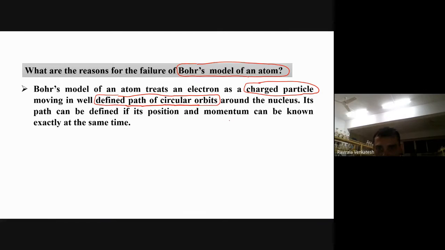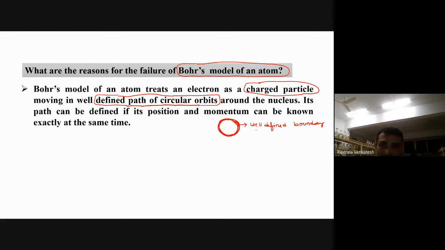For example, if you have any path like this, around which the electron is moving, then if it has a path like this, with well-defined boundaries, it is possible to determine both the position and momentum of the electron.